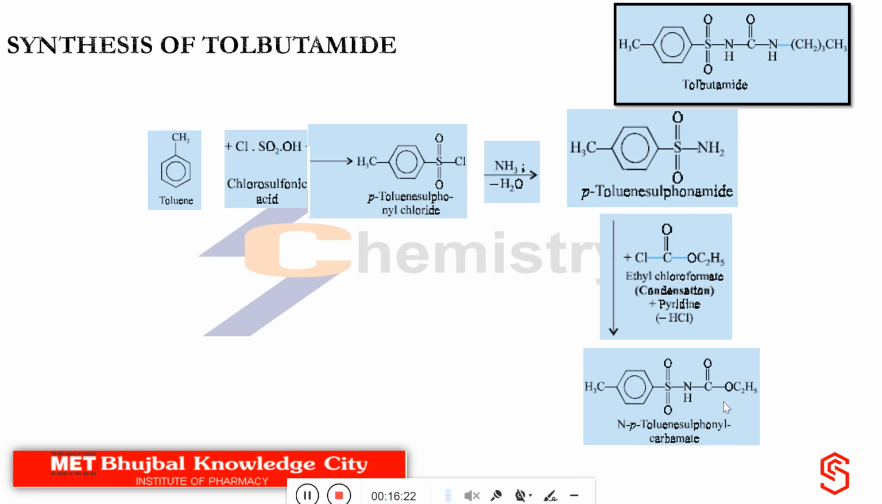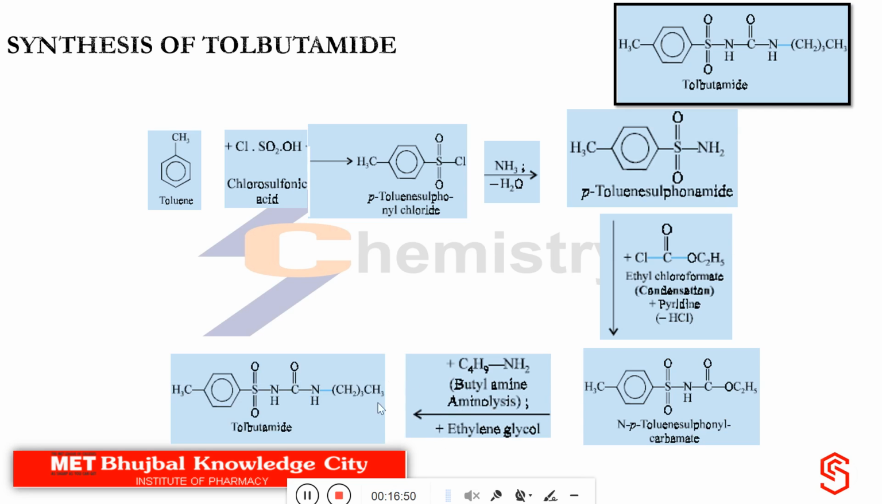We know this portion we don't want in this form, but depending upon the availability of chemicals, we obtain this compound. We don't have a compound where we will obtain the butyl portion directly over here. Now when we treat this with butylamine, the name of the reaction will be ammonolysis, and the solvent will be ethylene glycol, and we will get tolbutamide as the compound straight away.